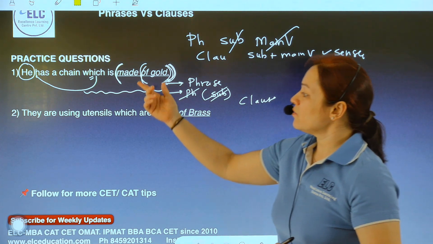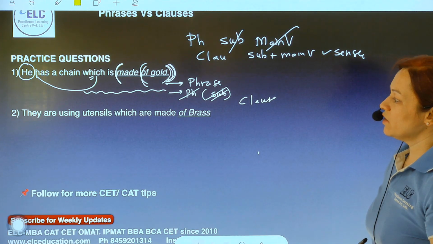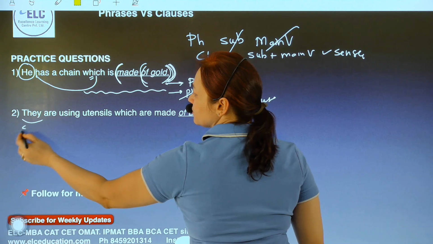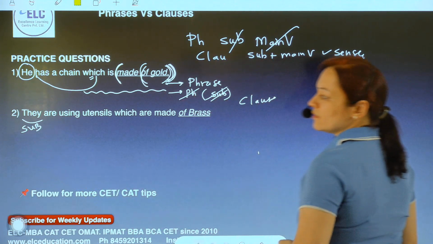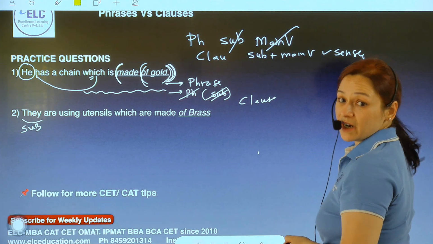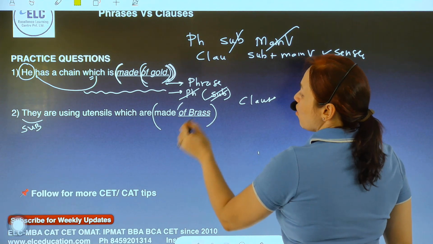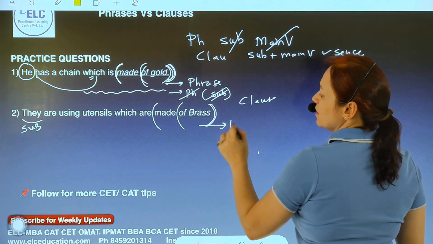Same logic applies here: they are using utensils which are made of brass. They is the subject over here. Are using utensils is the predicate. Made of brass or of brass happens to be the phrase.